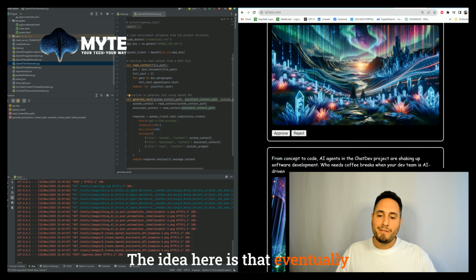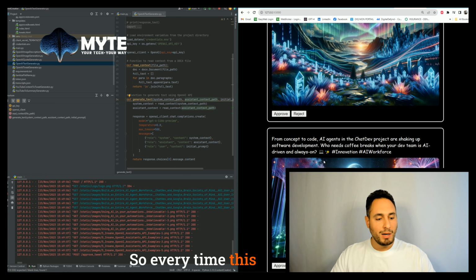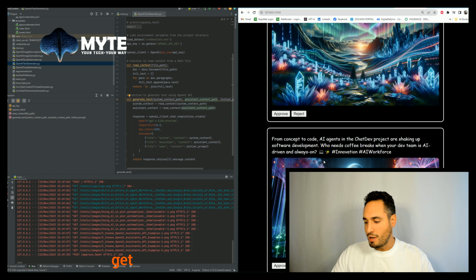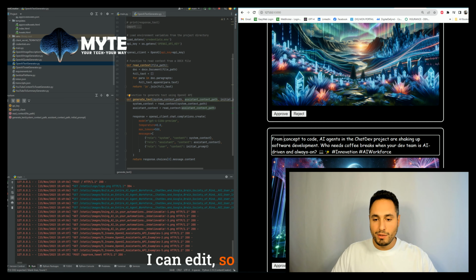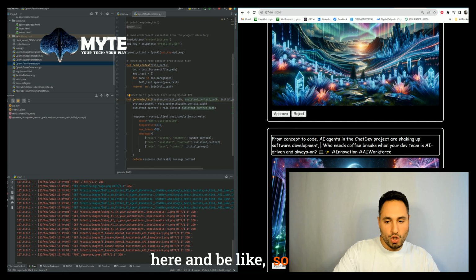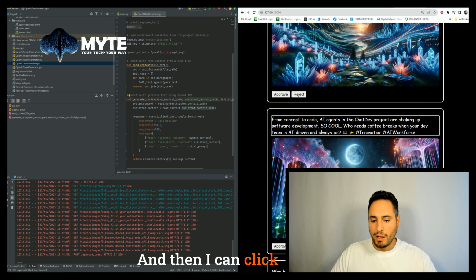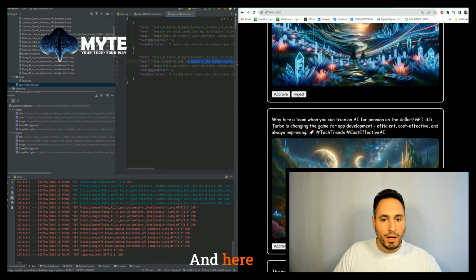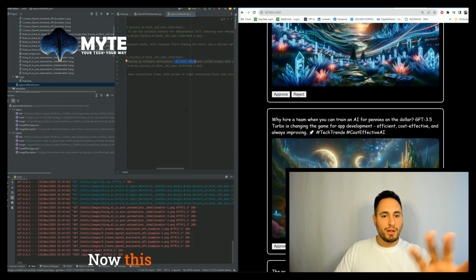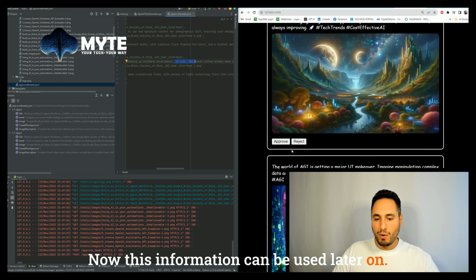The idea here is that eventually this should appear on my phone. So every time this runs and generates these new tweets for me, I'll get a notification on my phone and I can just go through it really quickly and reject, approve. I can edit. So I can click in here and be like, so cool. And then I can click approve. And that new text is what's now associated to my approved tweets. And here it is. We should see "so cool" written. It's been updated. Now this information can be used later on.